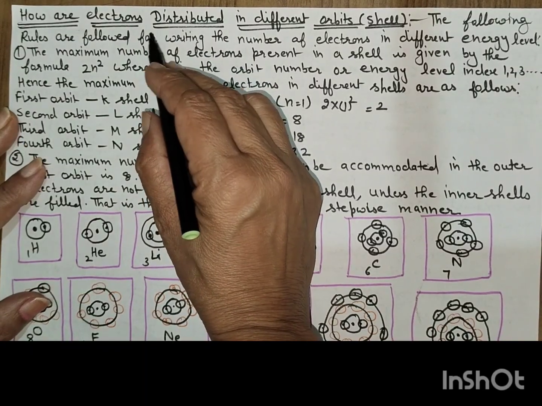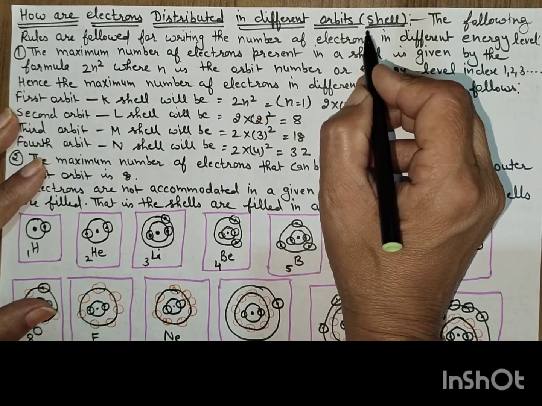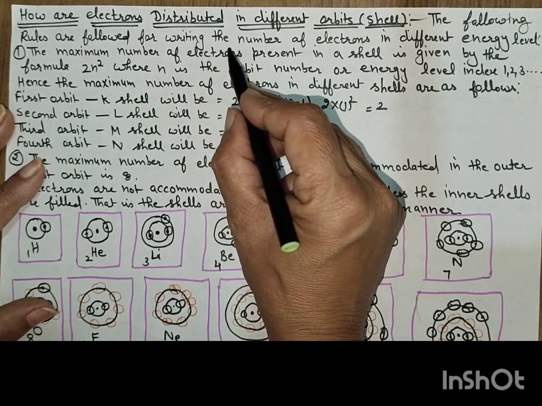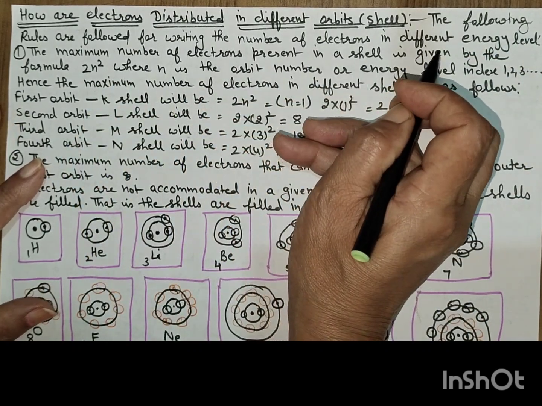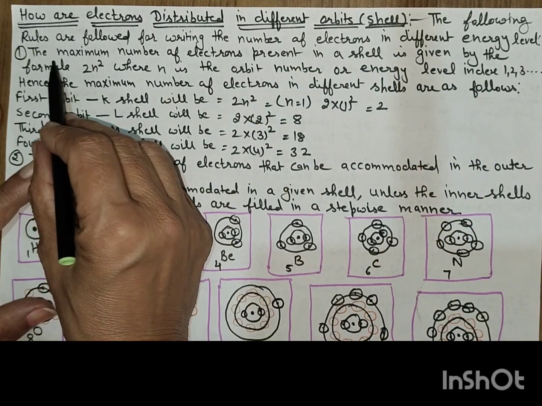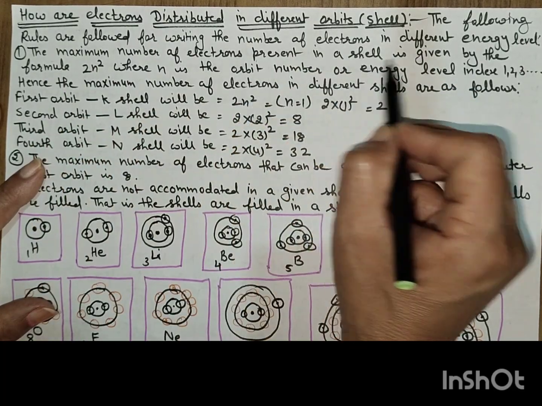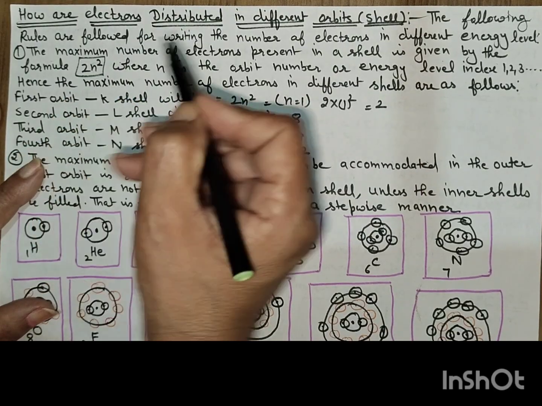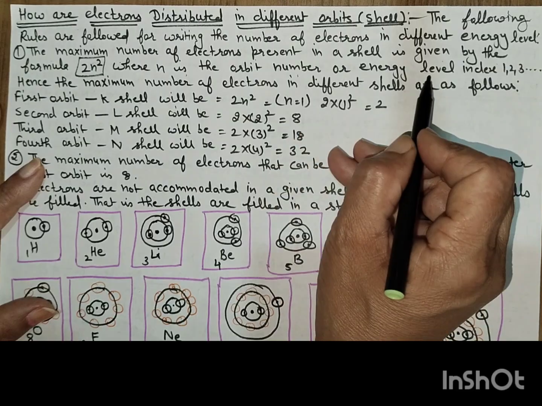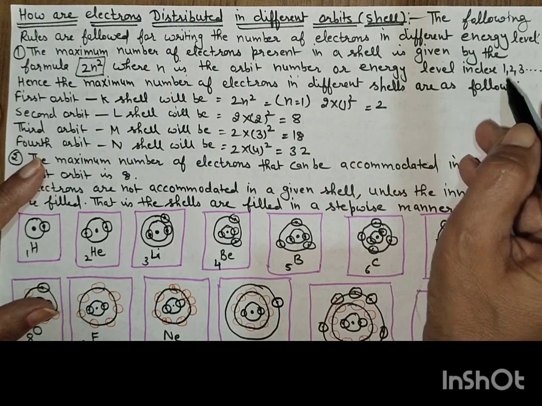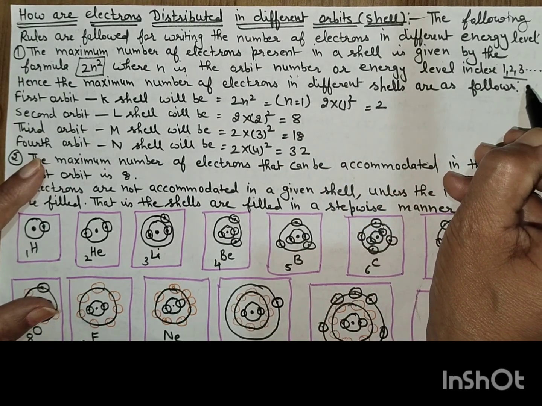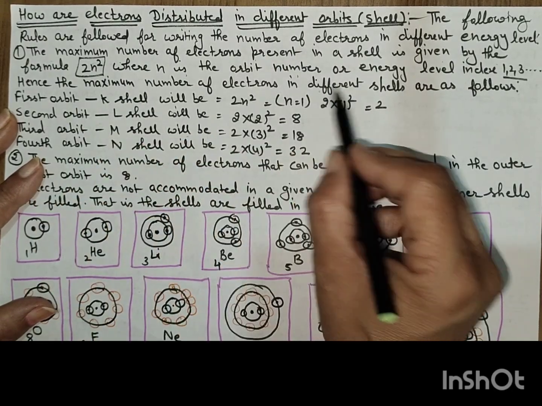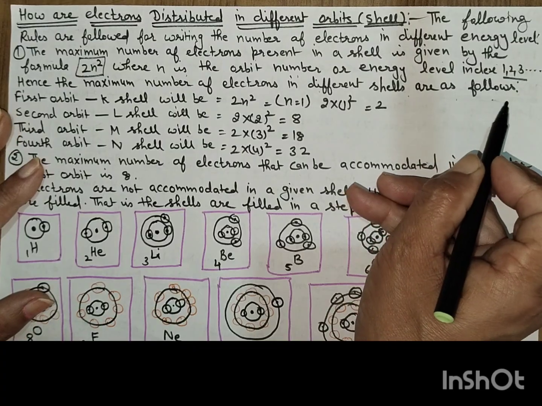Now we will see how electrons are distributed in the different orbits or shells. The following rules are followed for writing the number of electrons in the different energy levels. The maximum number of electrons present in a shell is given by the formula 2n squared, where n is the orbit number or energy level: 1, 2, 3, 4 and so on. Hence, the maximum number of electrons in the different shells is as follows.